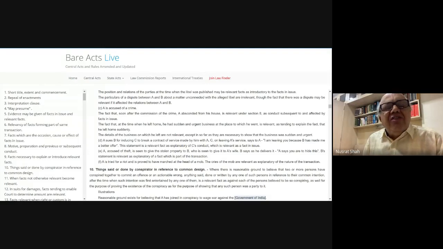So in some of the cases filed against both the CAA as well as the farmers' agitation, holding that they are anti-national, many of the high courts have rejected the contention, because the right to protest is given under the Constitution, and the peaceful slogans given are not so. When the matter reaches the trial court, those are the high court submissions. The matter in the trial court, evidence goes for damages or stopping, injunction, stay order, seeking any order. So evidence can be led under Section 9.